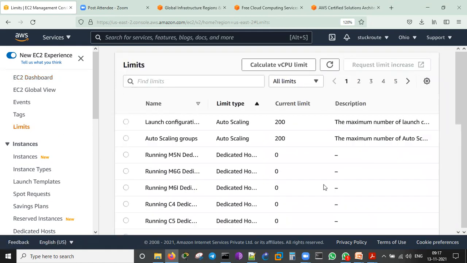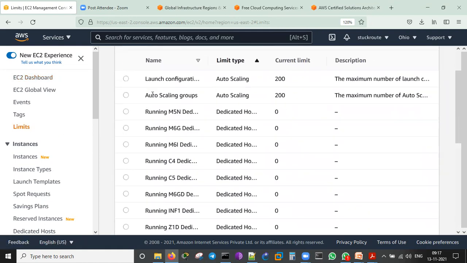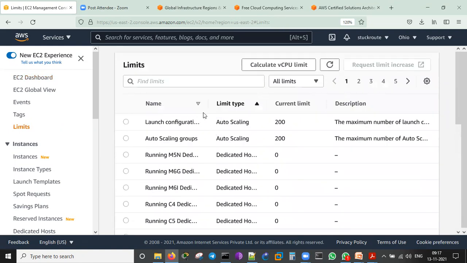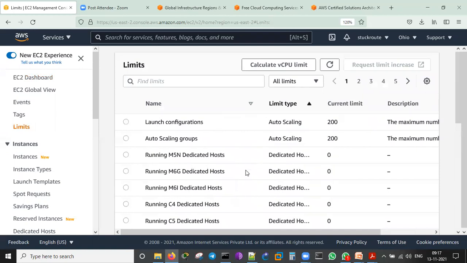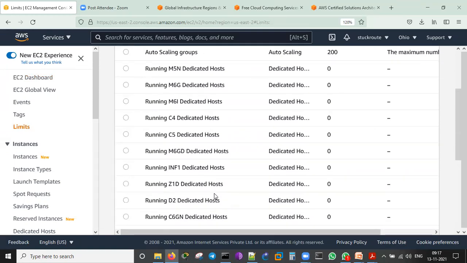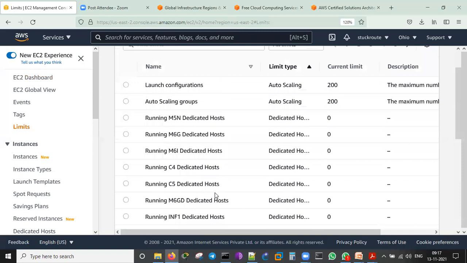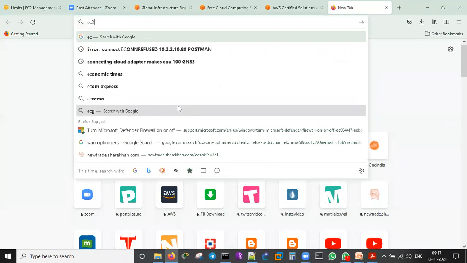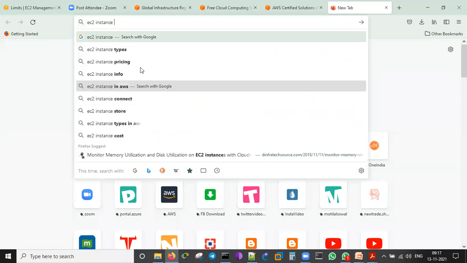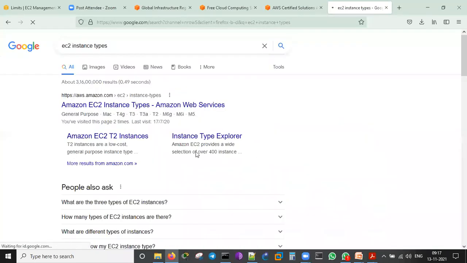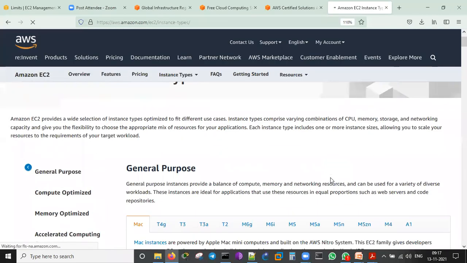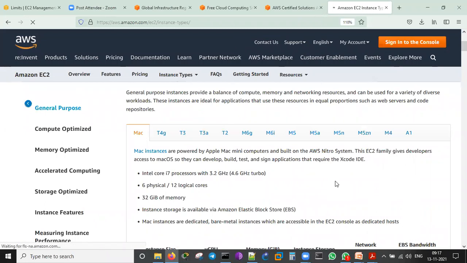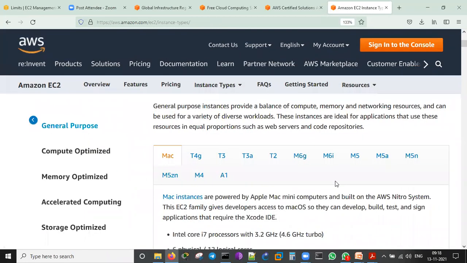What is the limit? This much of a current limit has been given to me. Launch configuration is 200, running these services and other things. You can have dedicated hosts, other things which you can have on this. So EC2 instance types, let me show you. EC2 instance types, these are all there. Amazon Web Services. These are all the EC2 instance types, in the sense, what is the configuration which I can have?